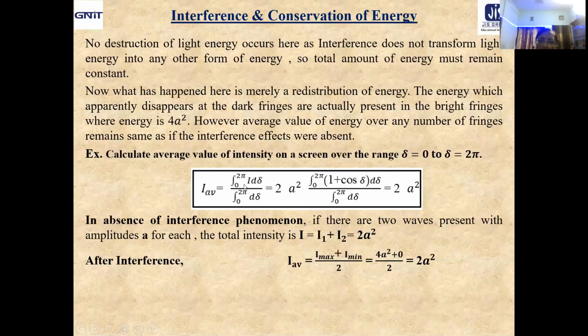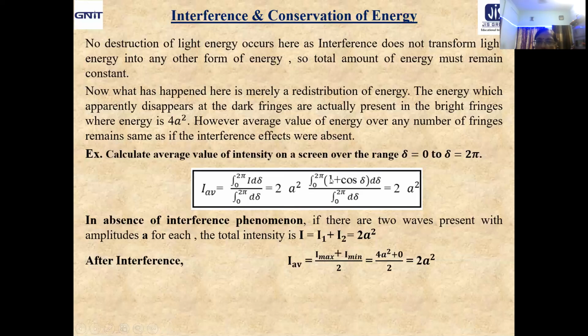Now what about I in terms of delta? A few minutes back we got it: 2a square into (1 plus cos delta). So I is 2a square into (1 plus cos delta), and 2a square we have taken outside because it is independent of delta. Now look at this expression. Here you will get two terms in the numerator: d delta plus cos delta d delta.